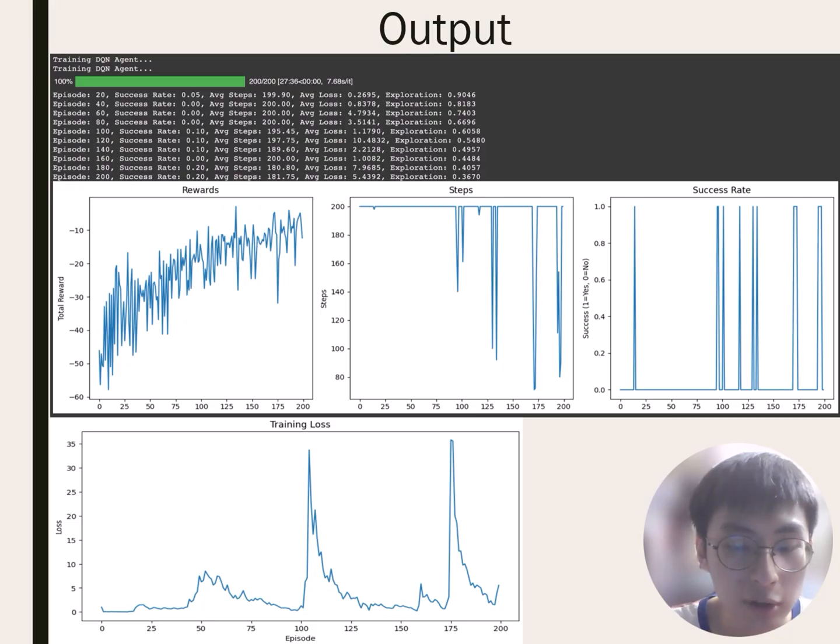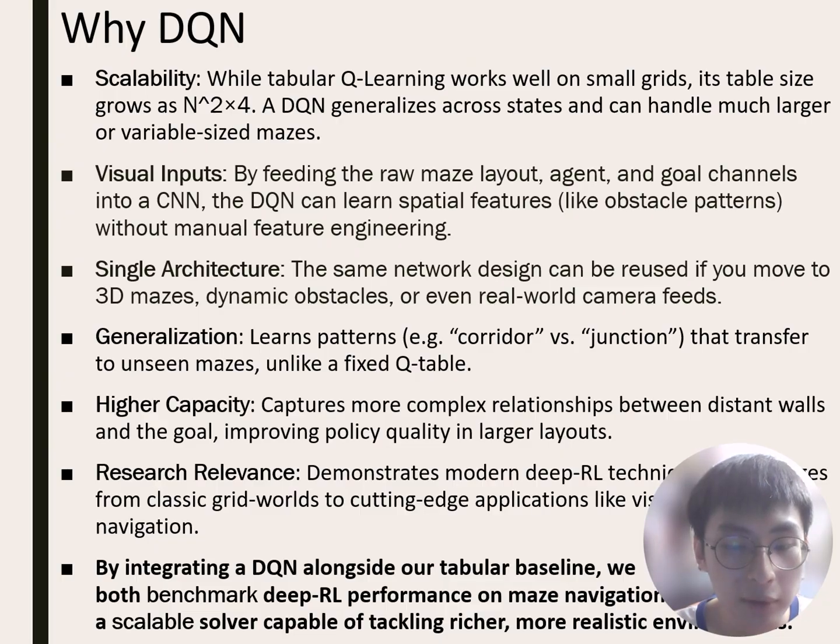Our training metrics show the DQN gradually improving but facing challenges. By episode 200, it reaches only a 20% success rate. This visualization shows our complex test maze with a 26-step optimal solution, but the DQN struggles to consistently navigate to the goal. Why use DQNs?